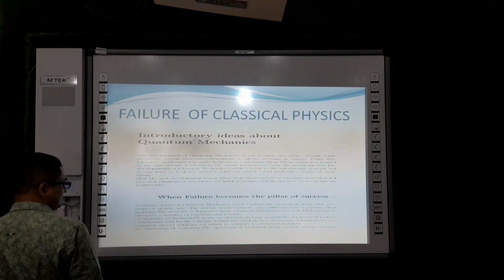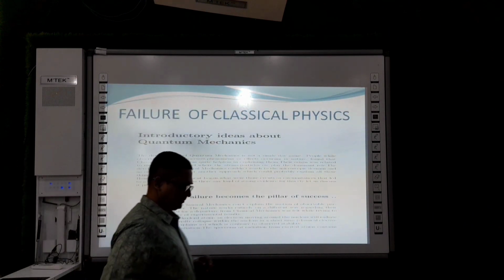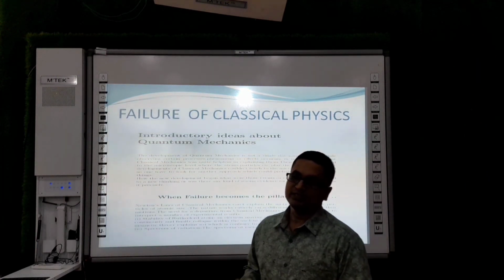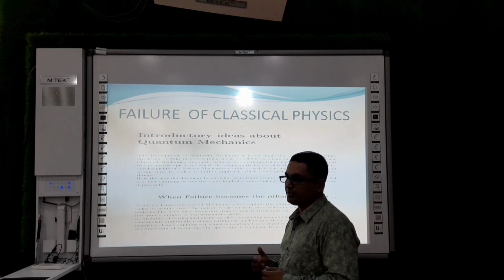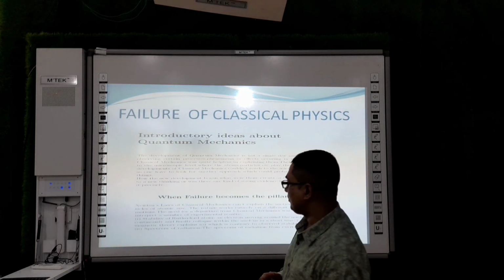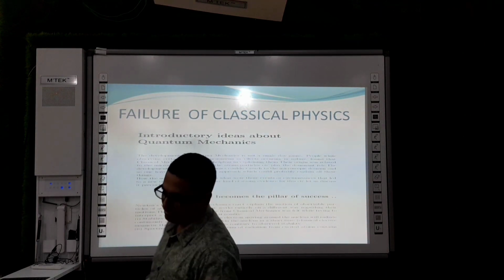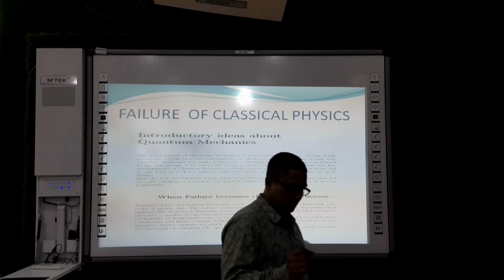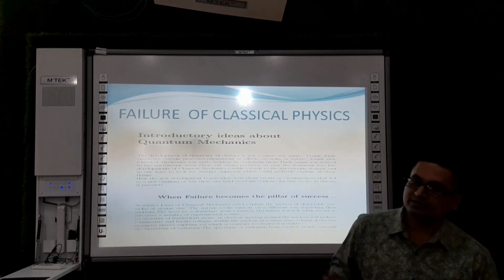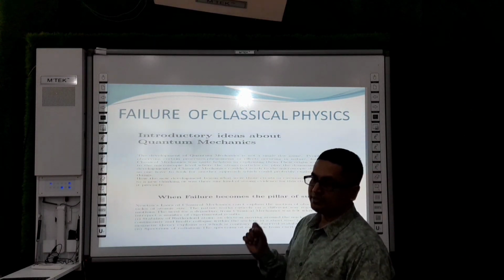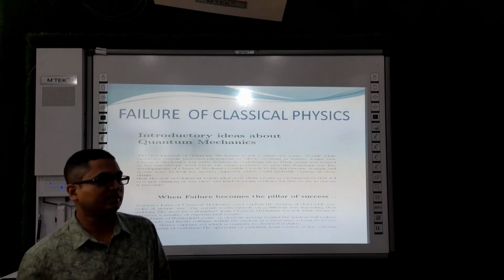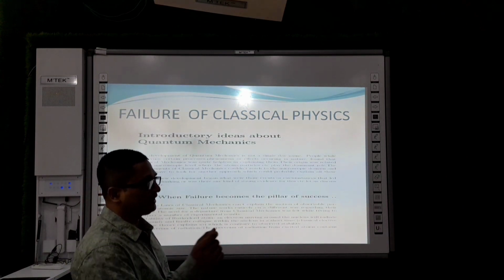The first one that classical mechanics finds difficulty in explaining was the stability of the Rutherford atom. According to classical mechanics, the electrons revolving around the nucleus would emit electromagnetic radiation, and day by day the energy would decrease, and ultimately the electron would fall onto the nucleus.